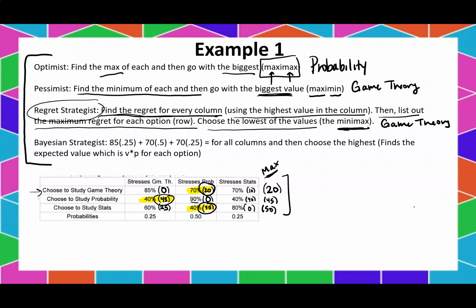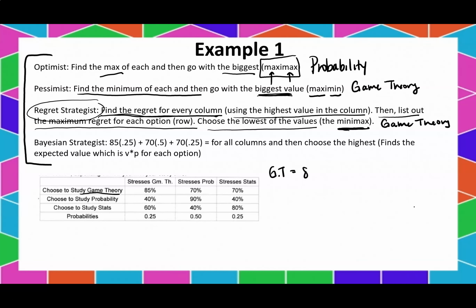Now, I don't know if you've noticed this, but we've actually yet to involve probability at all in this. And the Bayesian strategist says, hey, what the heck? There's a 50% probability. Shouldn't we take that into account? And so what the Bayesian strategist does is it basically goes to its row. So let's talk about game theory.